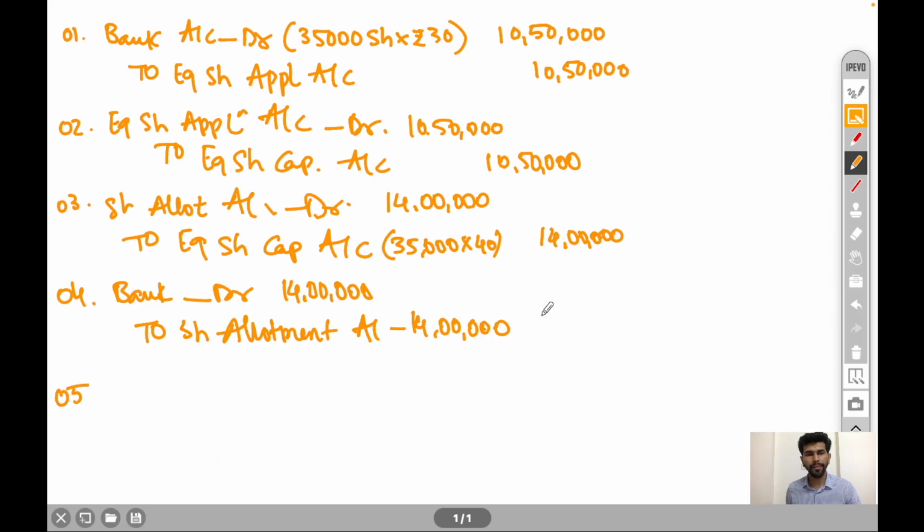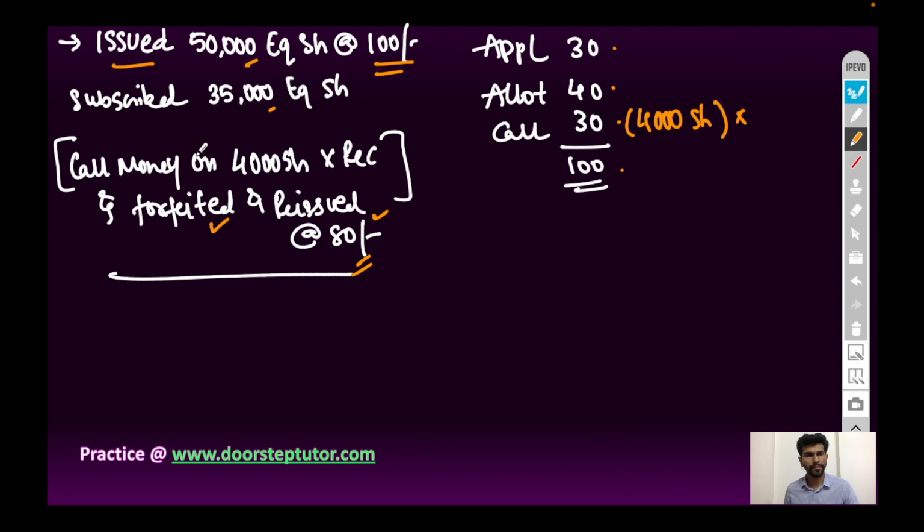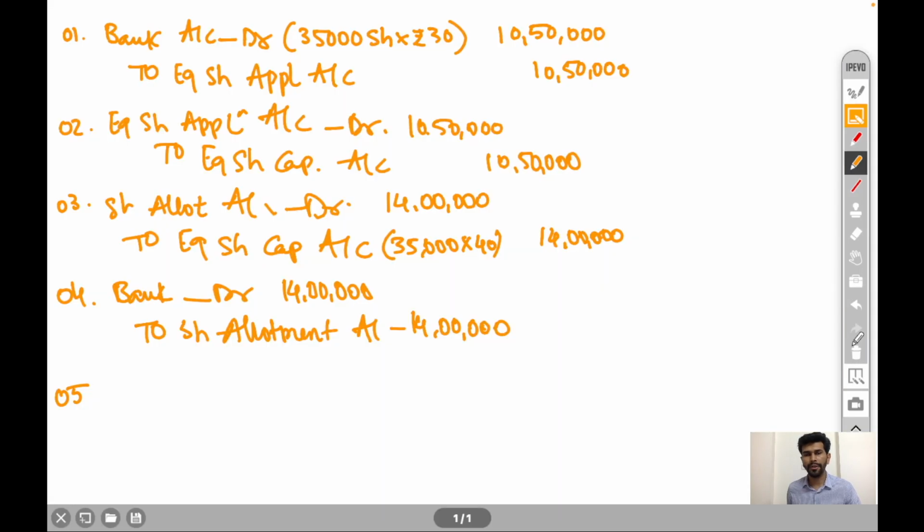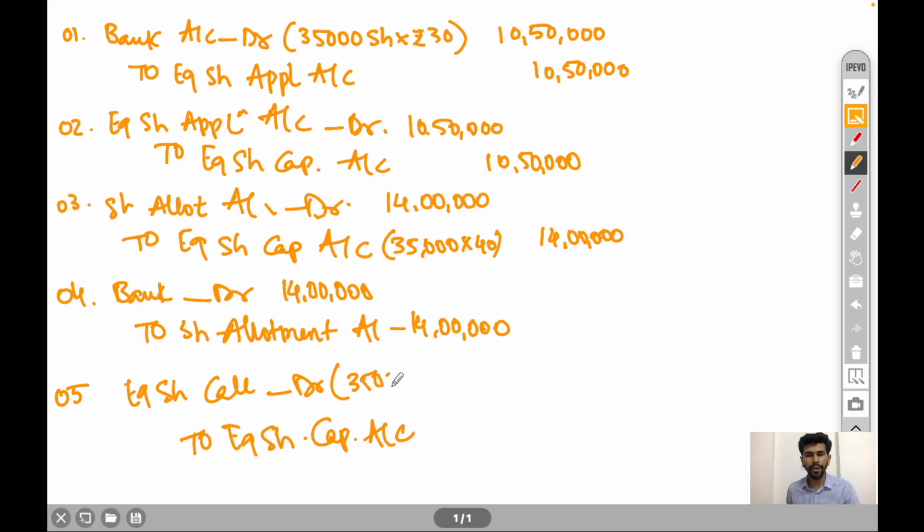Fifth entry, call money due on 35,000 equity shares. So journal entry will be equity share first and final call account debit to equity share capital account. 35,000 into call money is 30 rupees per share.